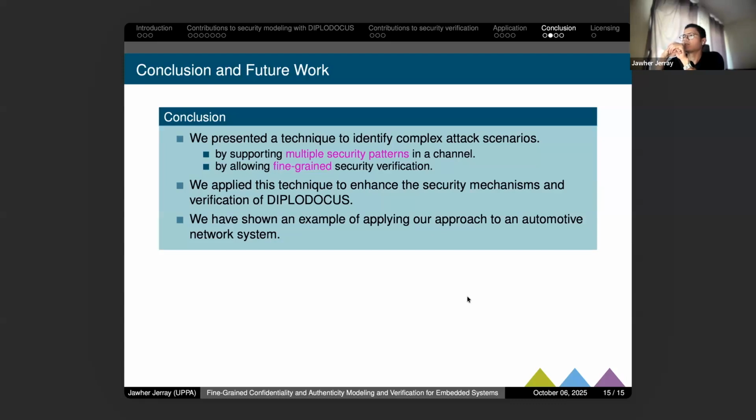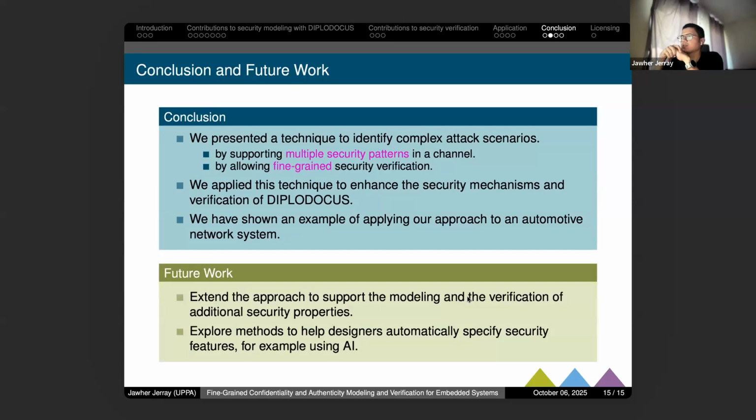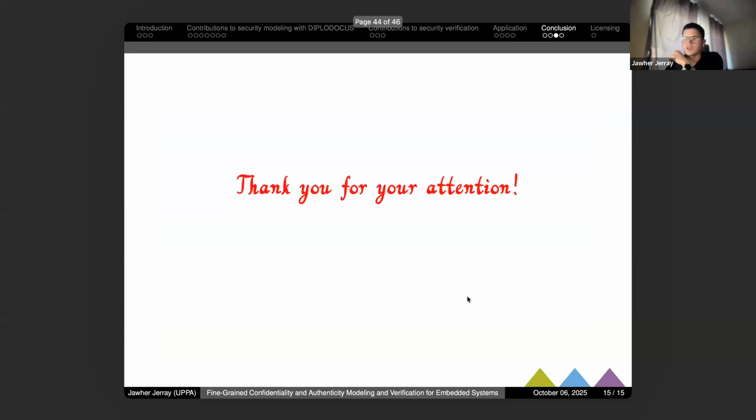We implemented this technique in a tool called Diplodocus that allows modeling embedded systems. And we show that this approach can be used for different systems, for example, as I mentioned here, the automatic braking system. As future work, we want to extend this approach to support other types of modeling and additional security properties, more than confidentiality, integrity, and authenticity, and also to explore other methods to help designers automatically specify security features, for example, using AI. Thank you for your attention.